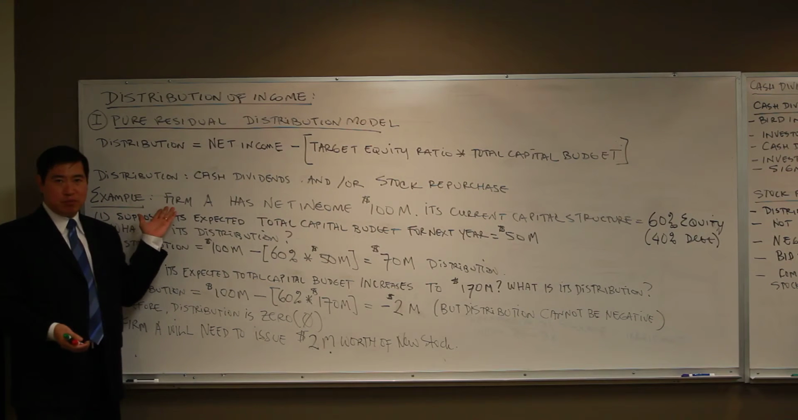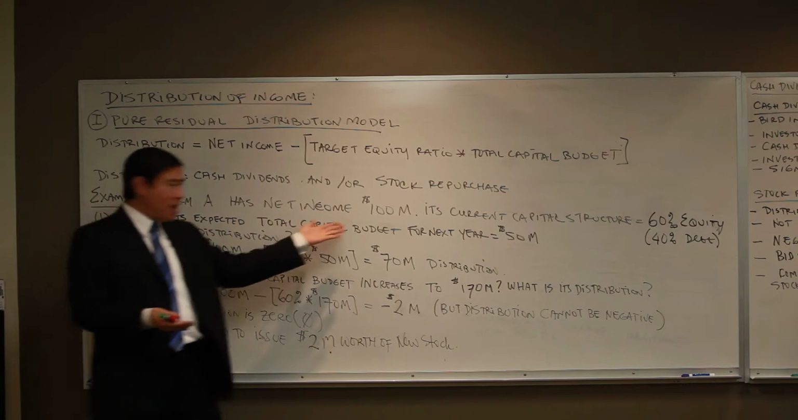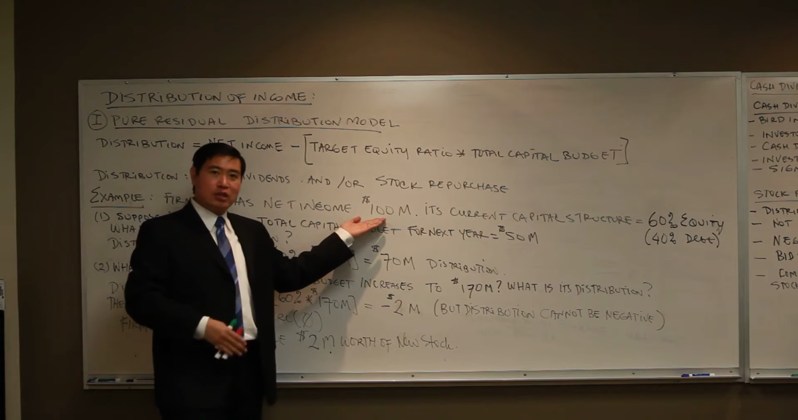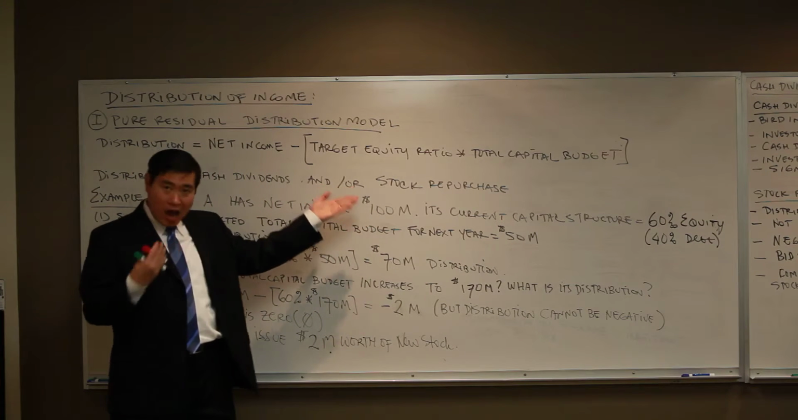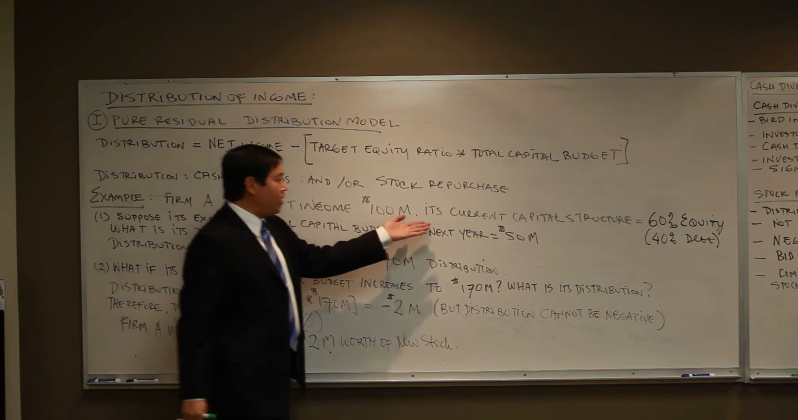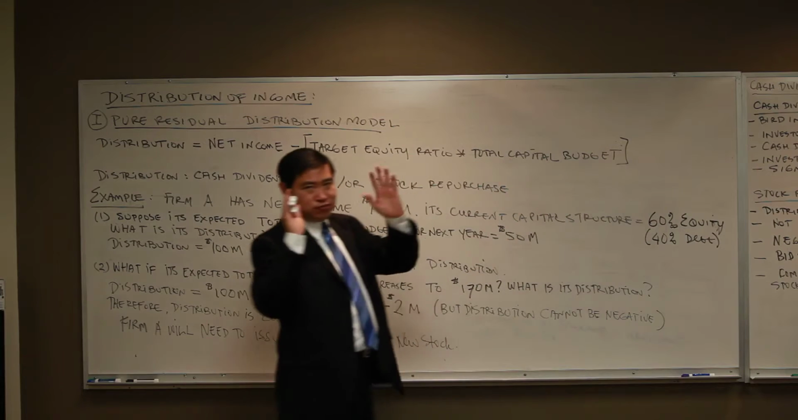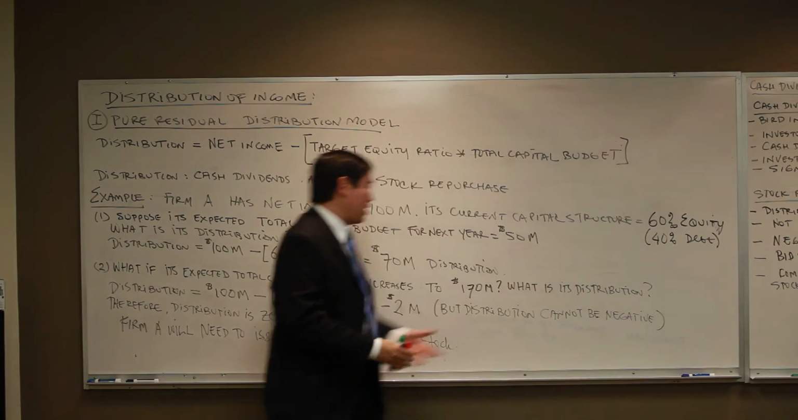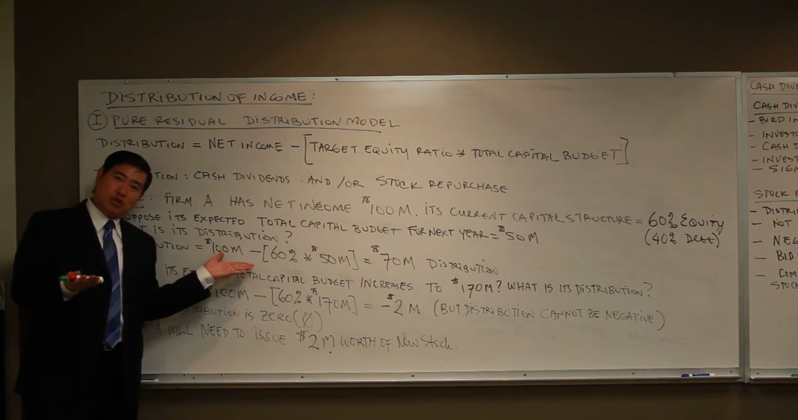For example, here I'm going to give you an example of firm A. It has a net income of $100 million, okay? Currently, let's say in 2014, the net income for this company is $100 million, right? And the current capital structure for this company basically is 60% equity and therefore 40% debt financing. Now, the question is, what would be its distribution?